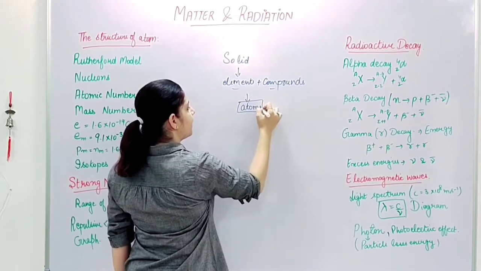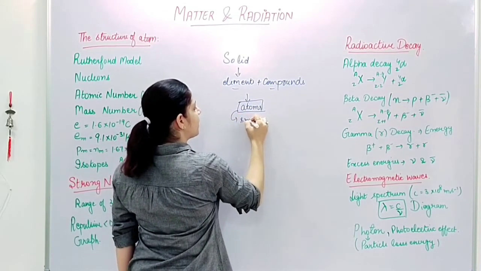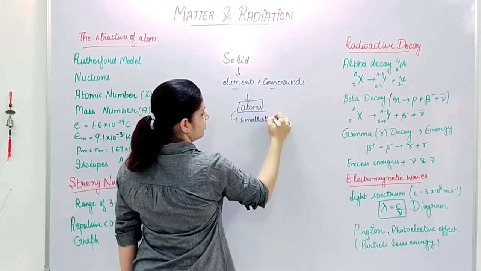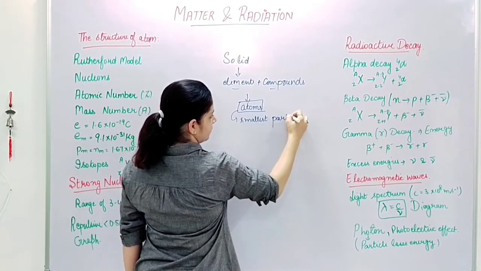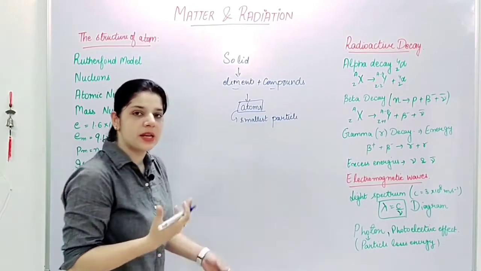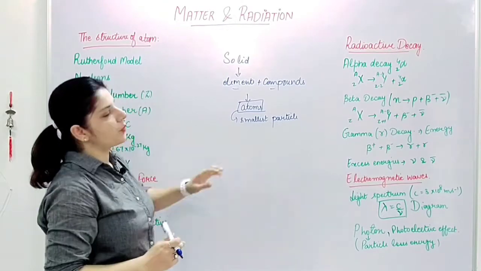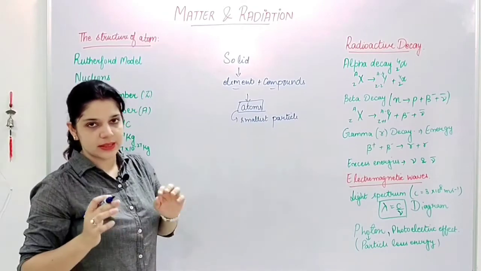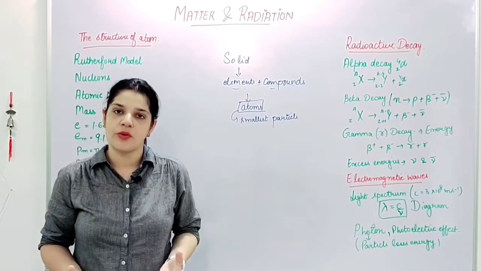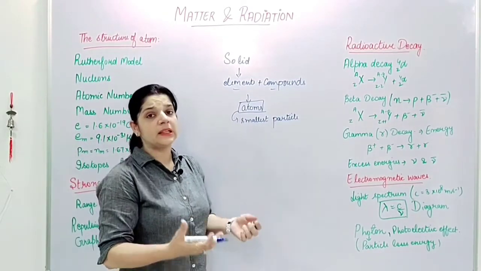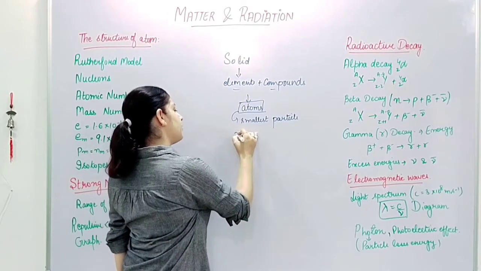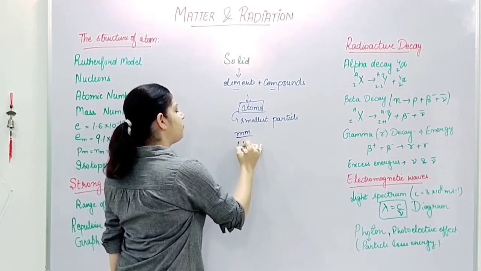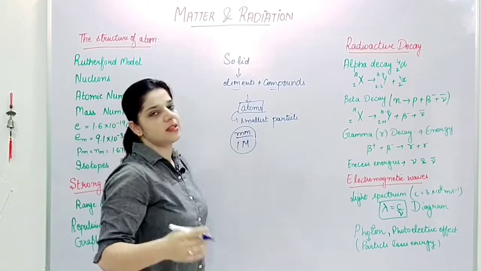You can say atom is the smallest particle of which any substance is made up of, right? So we are talking about atoms here. What will be the size of this atom? This atom will be of the size of 1/1,000,000th of a millimeter. I'll say millimeter divided by 1,000,000. This is the size of the atom.